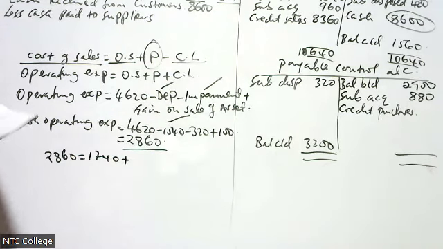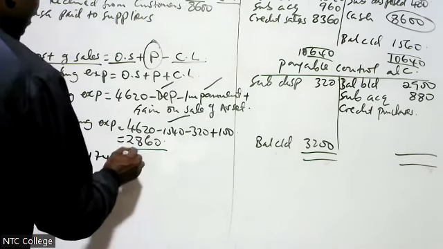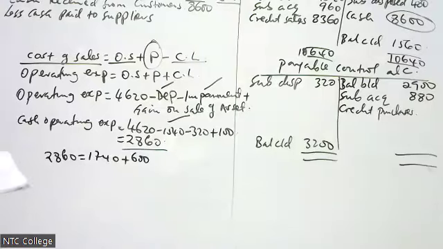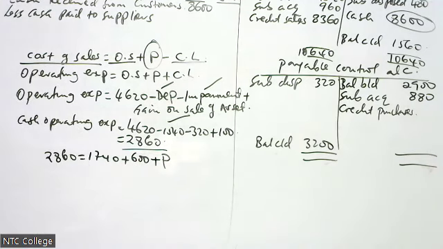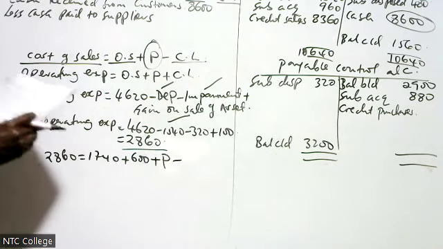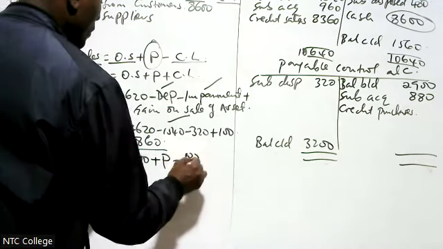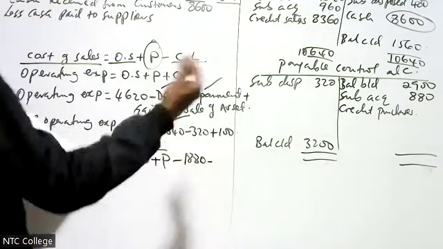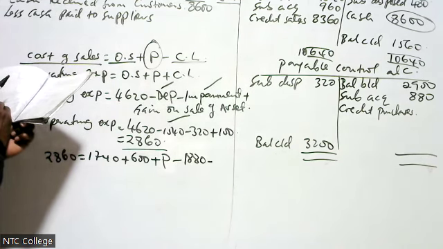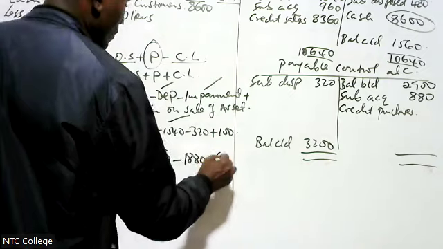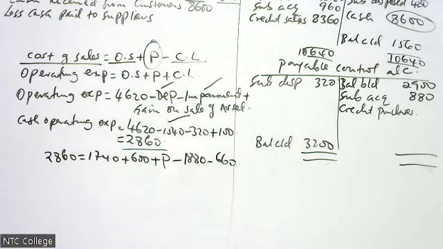1740, plus the inventory of the subsidiary acquired, which is 600, plus P, purchases, minus closing inventory, which is 1880, minus subsidiary disposed, which is 660. We want to get purchases.